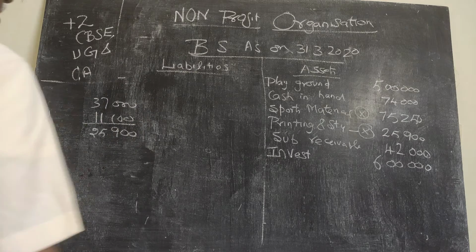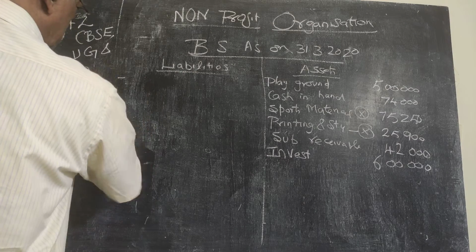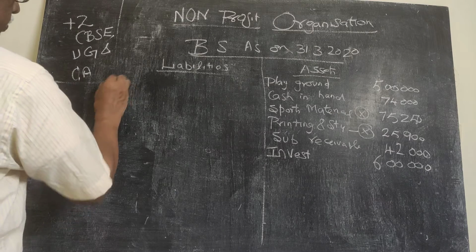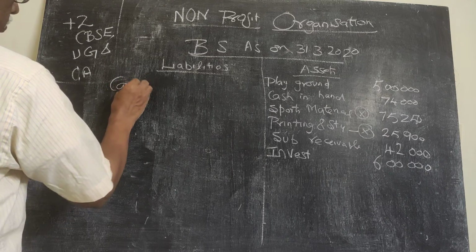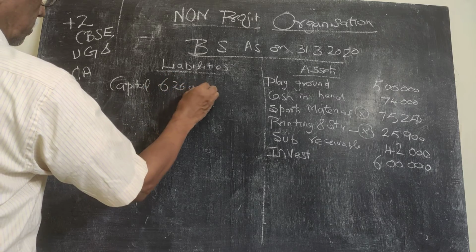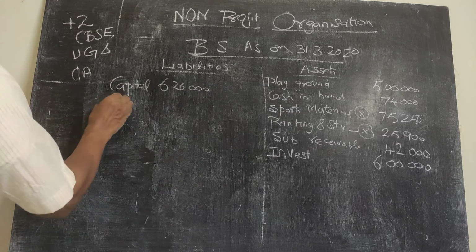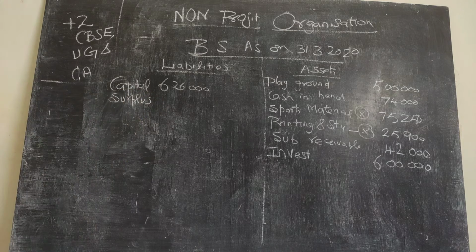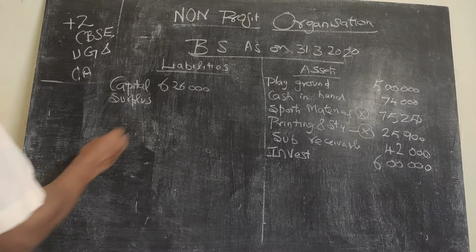Now let me go for the liability side. So capital we have calculated as 6,26,000, opening capital. Surplus figure we got as 51,150.